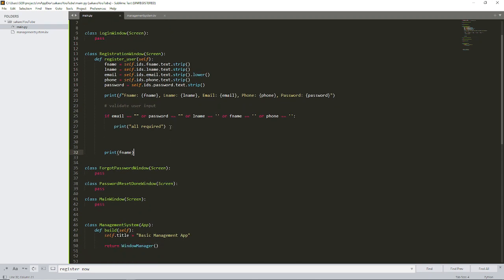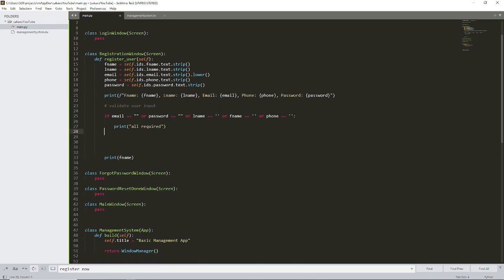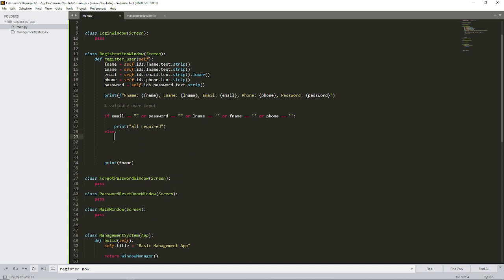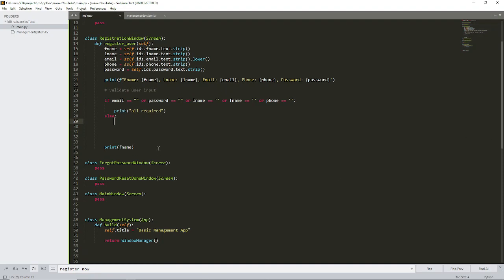Now, let me put an else here first. If all of these have text provided, then we can go ahead and do whatever we have to do. So for now, I'll just print out save data.